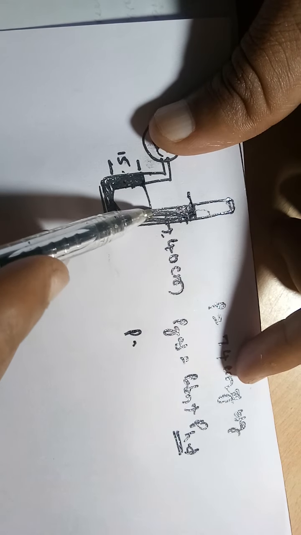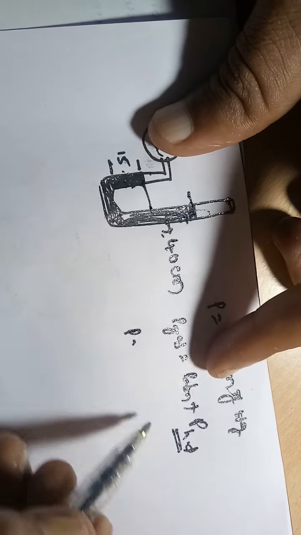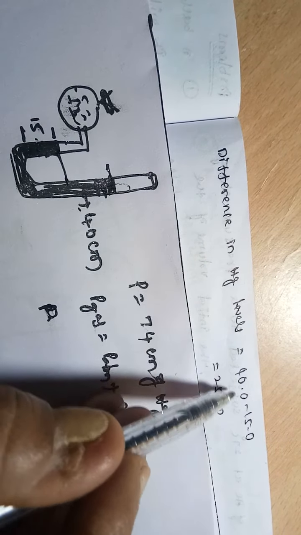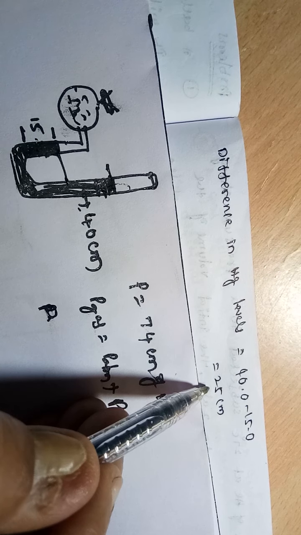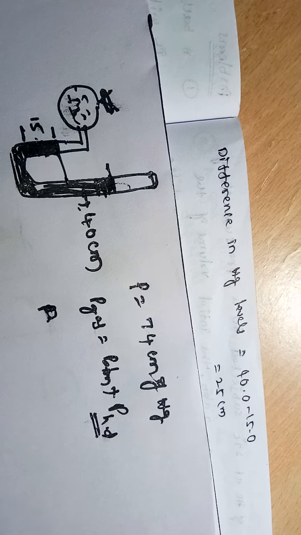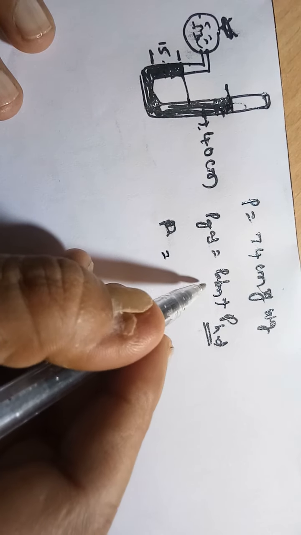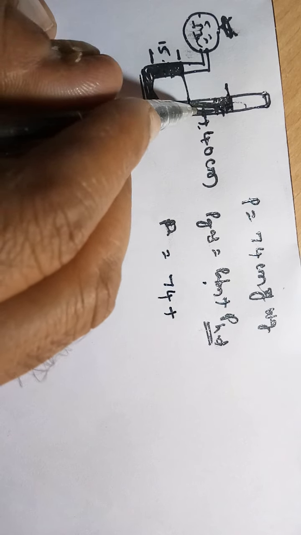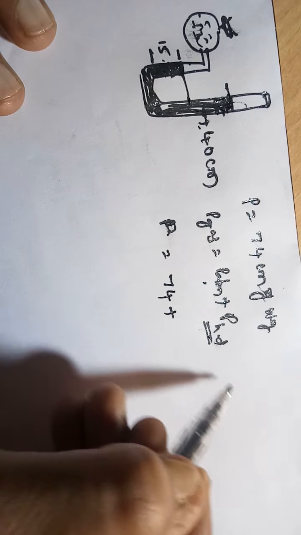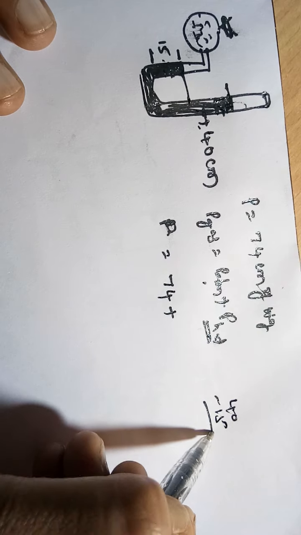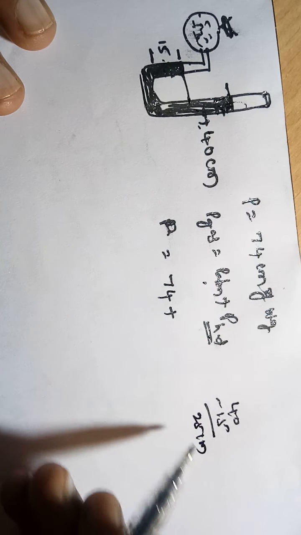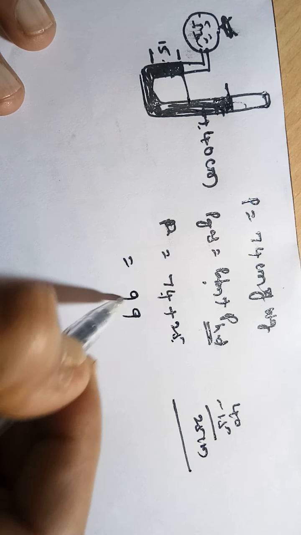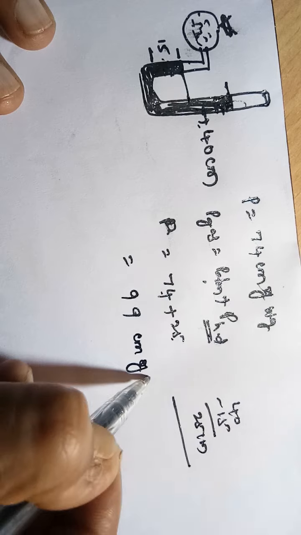The height difference is 40 minus 15. So the difference in mercury levels is 40 minus 15, which is 25 centimeters. Here, P of gas is equal to atmospheric pressure, which is 74 centimeters of Hg, plus the height difference, 40 minus 15, which is 25 centimeters. So the total is 74 plus 25, which is 99 centimeters of Hg.